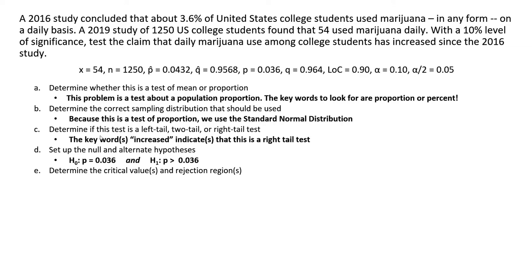The critical value and the rejection regions are determined by the level of confidence or level of significance, and we just type it in. Because this is a test of proportion, we use the NORM.S.INV function. And because it's a one-tailed test, we put in alpha. Since it's a right-tailed test, we take the absolute value of that result and make it positive.